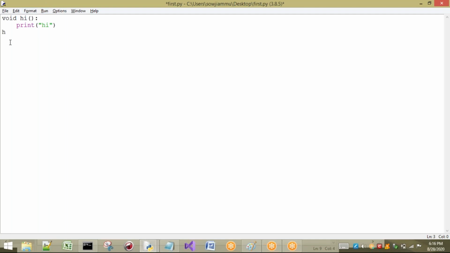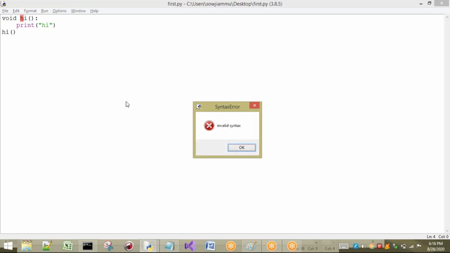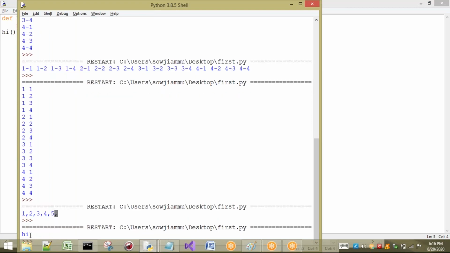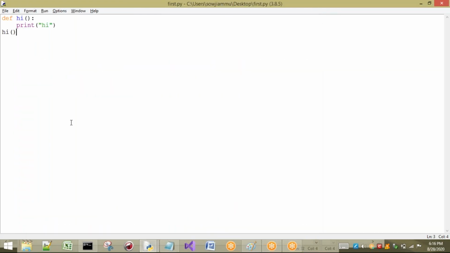So now I want to print hi. Which function do I have to call? The hi function. So I have to use an identifier, which is nothing but the name of a function. If I execute this program, what are you going to get? One minute. Sorry, it is Java. Generally here in Python we are having def. Okay, right. So now see, we are going to get hi. That means compulsory, to identify anything in Python, we have to use the concept of an identifier.